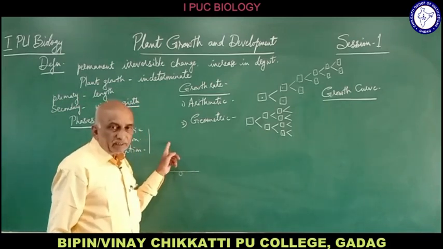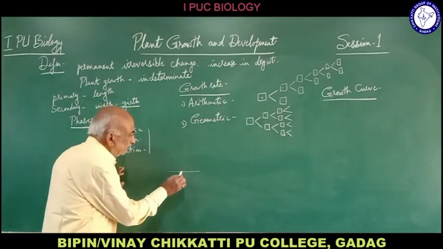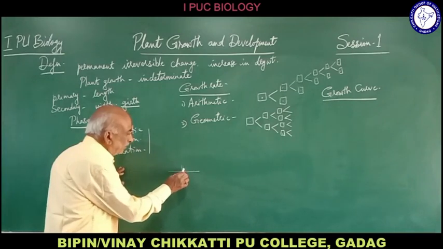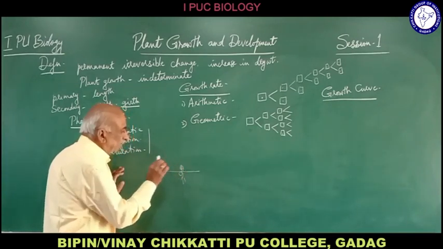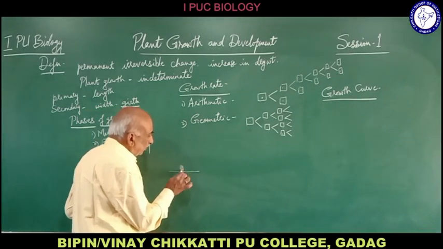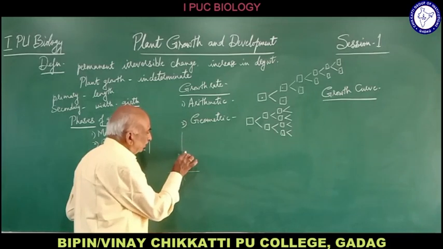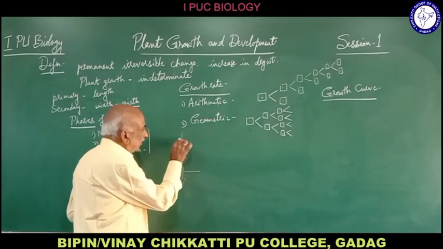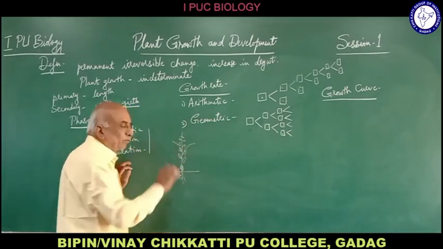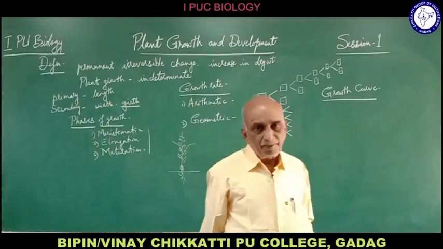When the plant undergoes death, the growth is completed. The seed germinates and grows into a young plant. This plant will grow further and produce branches and all that, and that is how the growth takes place. This is the usual process.